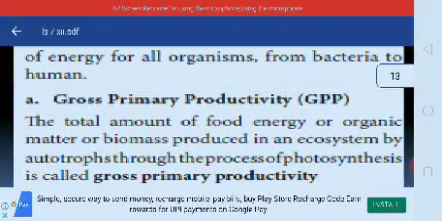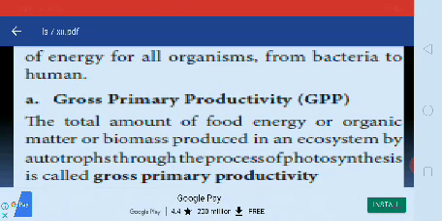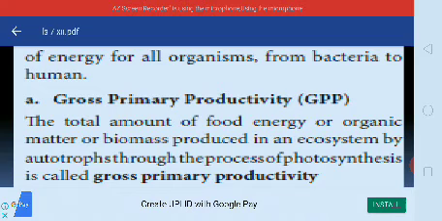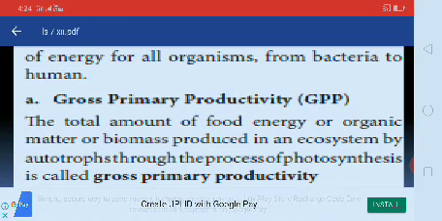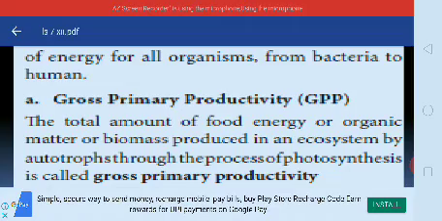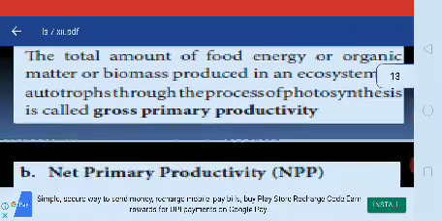The next one, gross primary productivity, GPP. The total amount of food energy or organic matter or biomass produced in an ecosystem by autotrophs through the process of photosynthesis is called gross primary productivity, GPP.